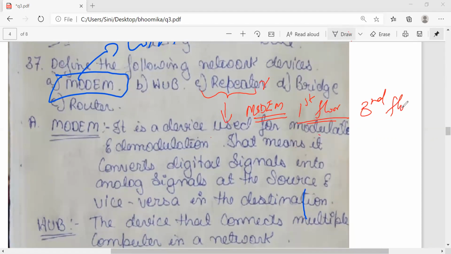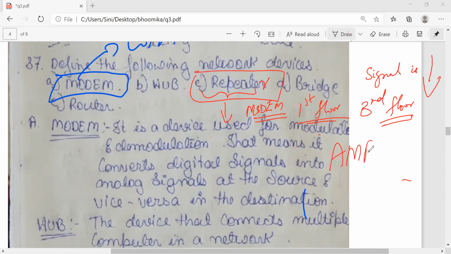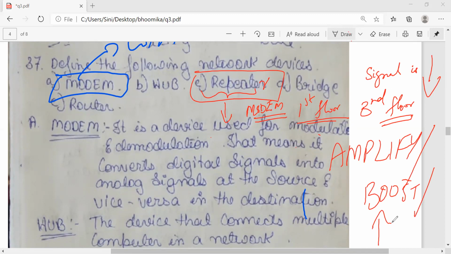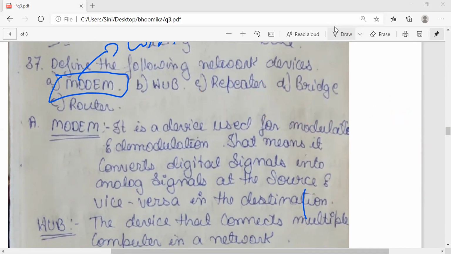On the third floor, the signal strength of Wi-Fi is less. The signal is very less on the third floor. So if I use a repeater, I can amplify the signal. Amplify meaning boost or increase the signal by using a repeater. Fine. So that is a function of our repeater respectively.